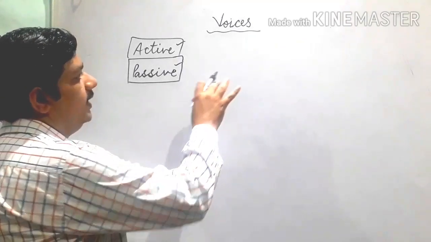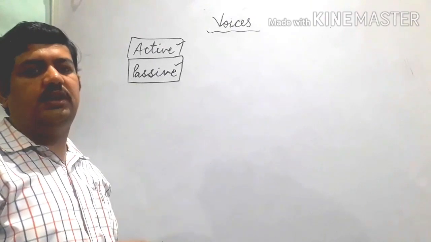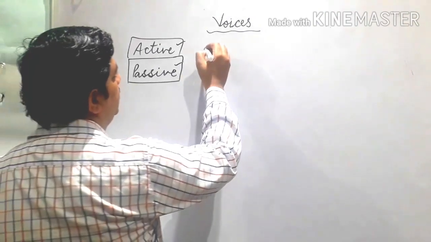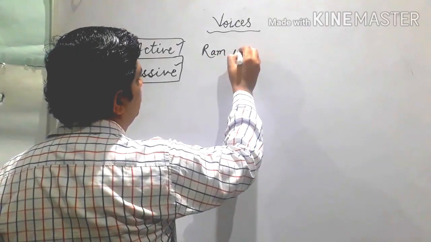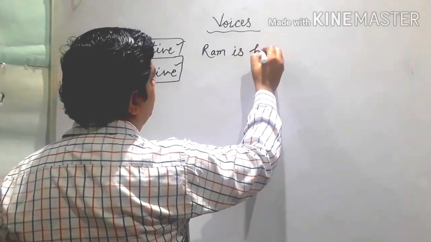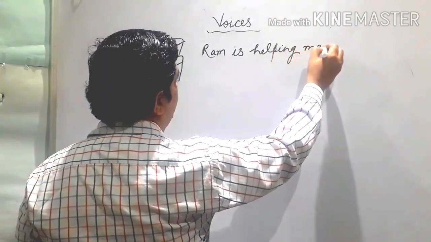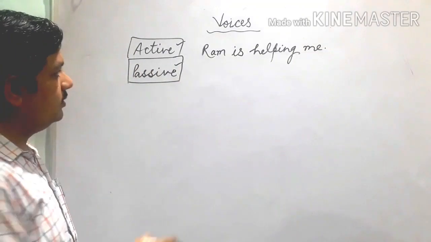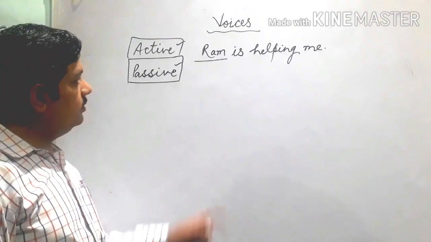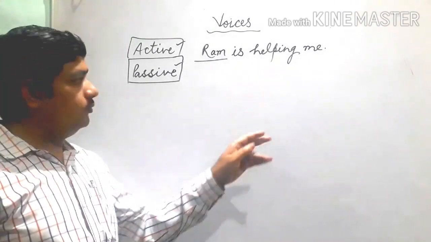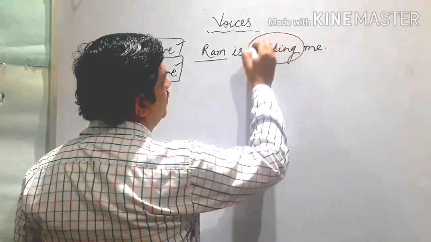Listen, I write two sentences here, with which it will be quite clear what is active and what is passive. See, Ram is helping me. So here, this subject, Ram, he is active. Means he is actively involved in this activity, helping.